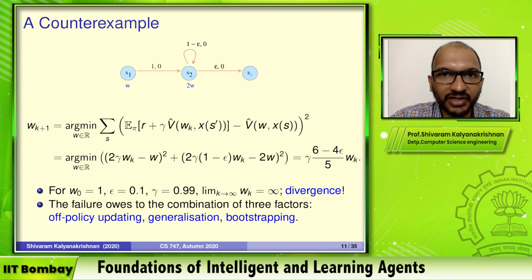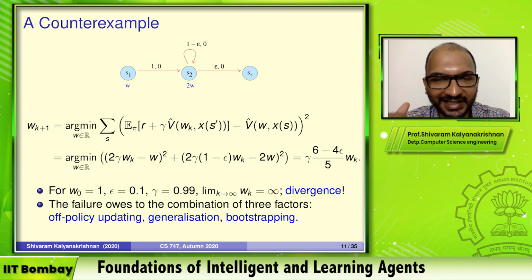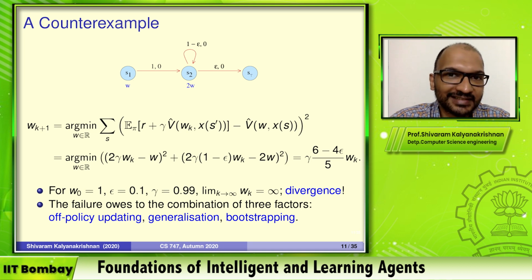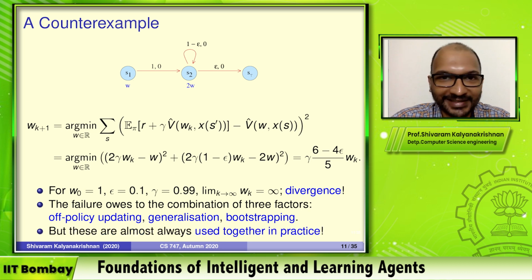The third aspect is bootstrapping. What we are using as a target in this case depends on our current estimate, right? The fact that we are using R plus gamma times v-hat, even in expectation, depends on W_k. And so bootstrapping along with off policy updates and generalization can lead to issues, and that's what's being demonstrated over here. Usually you do one or two of these things and you don't run into trouble like this. Sometimes you get by even doing all three of these things.